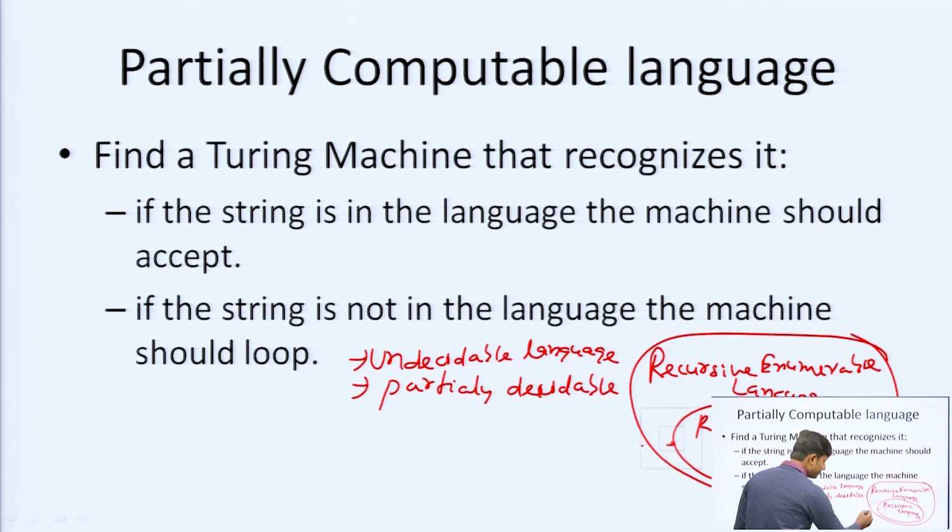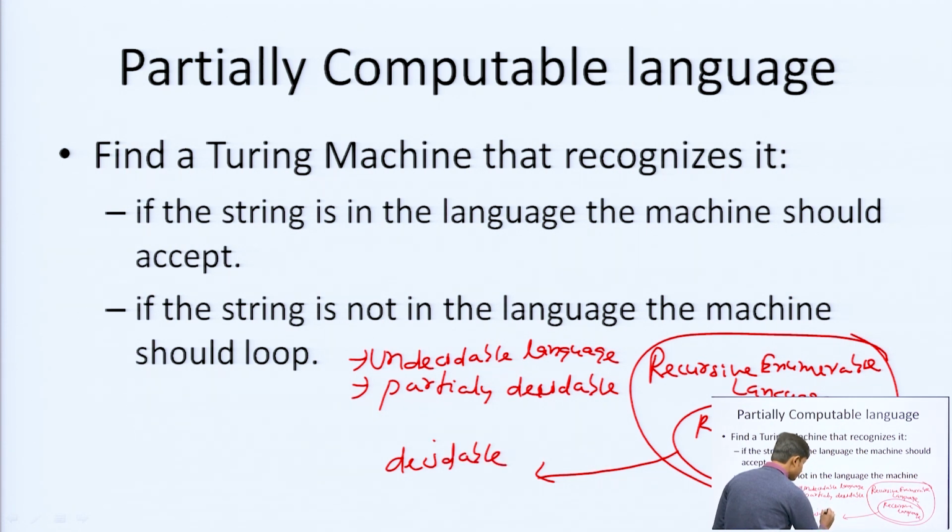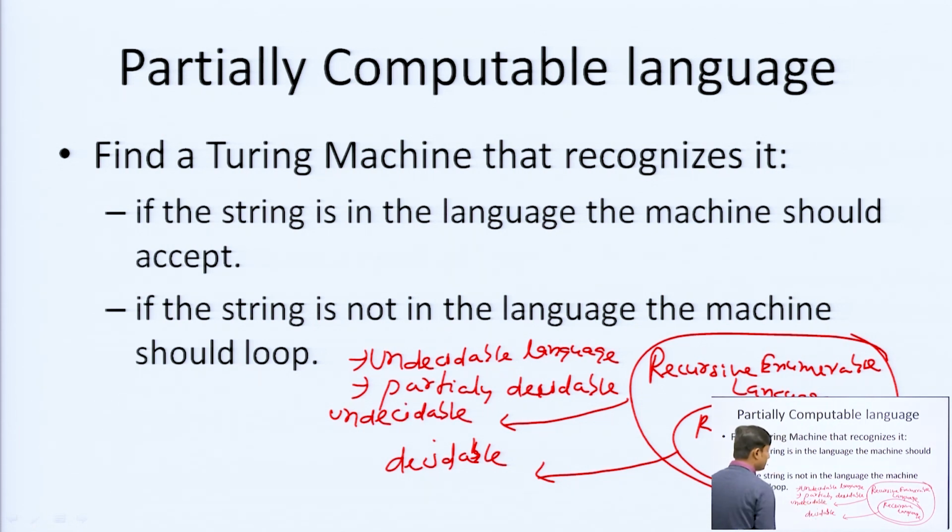The recursive language is fully decidable. So up to recursive language it is decidable, and recursive enumerable is undecidable.